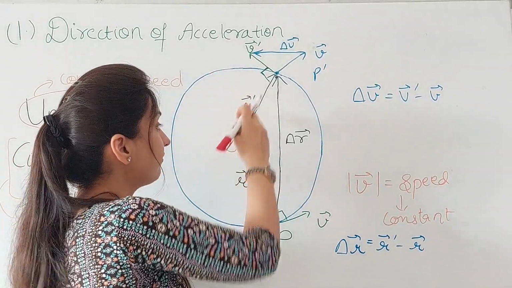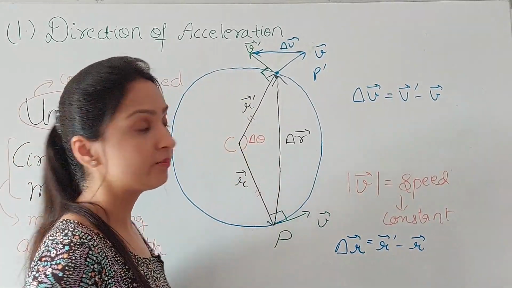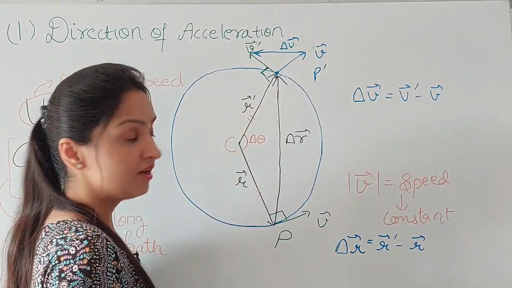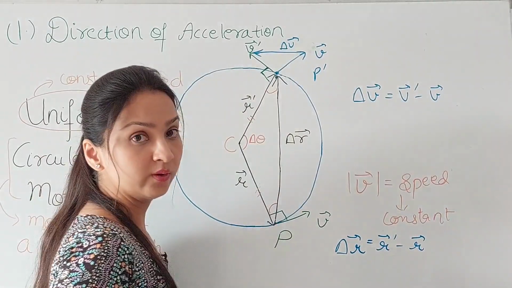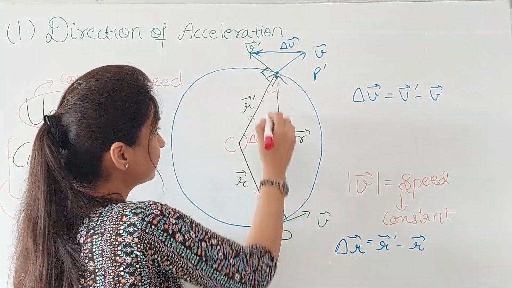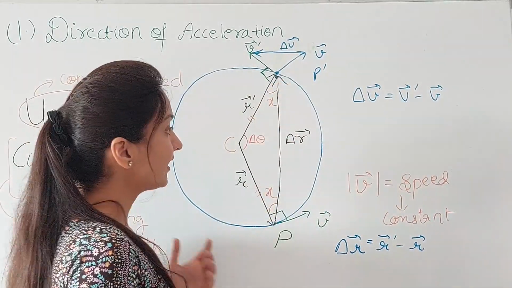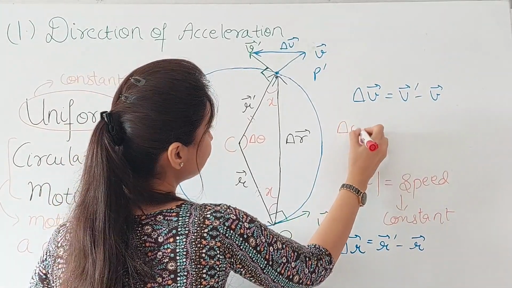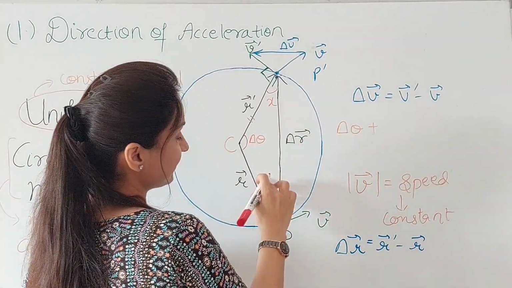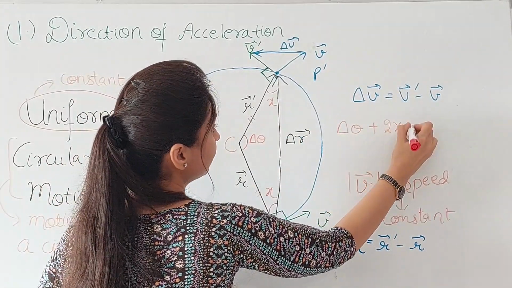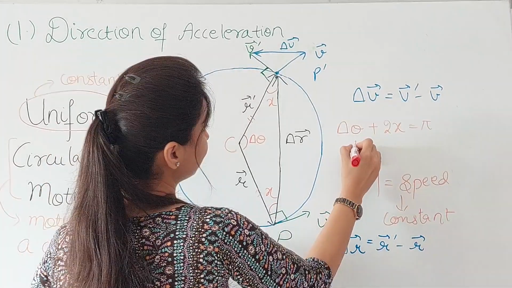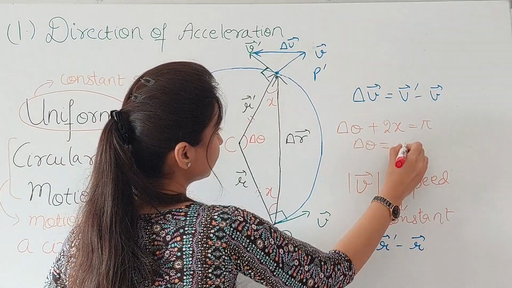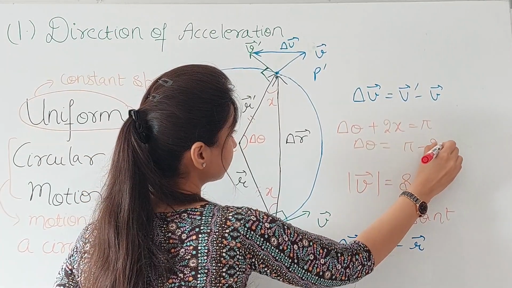These two sides are equal. The magnitude of these position vectors is nothing but the radius of the circle. So that means that these two angles will be equal. So if this is x, this is also x. That means that delta theta plus 2x should be pi. Or your delta theta is nothing but pi minus 2x.